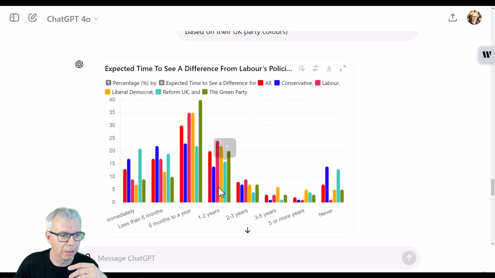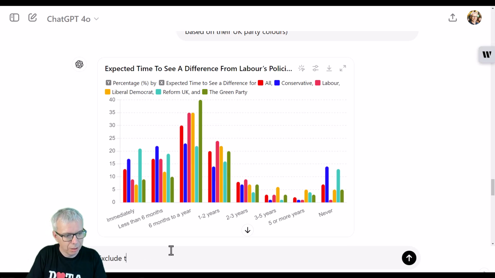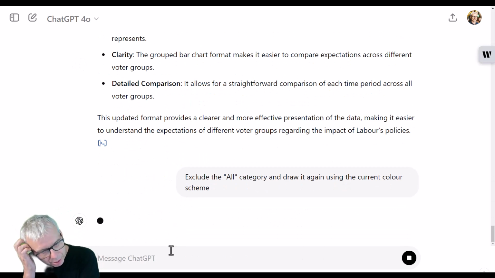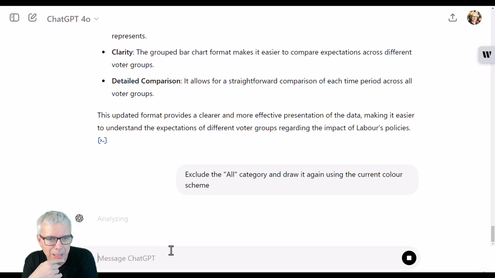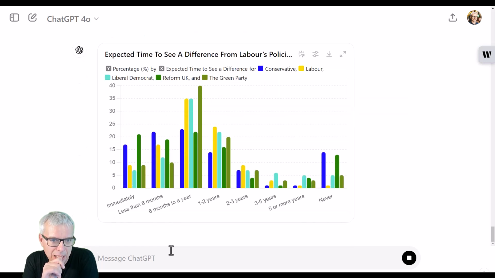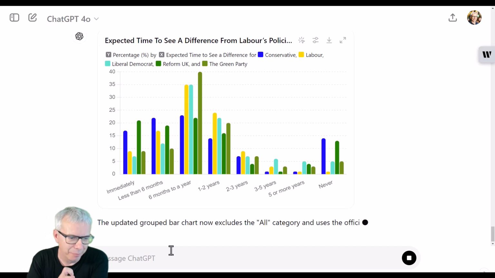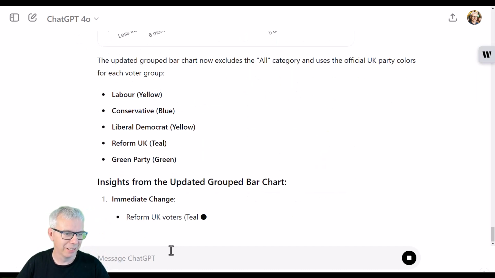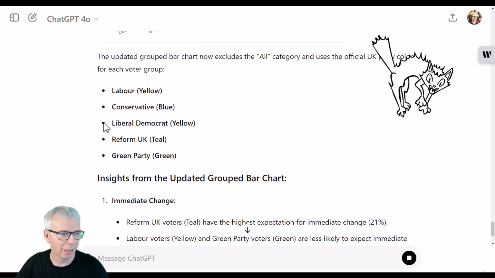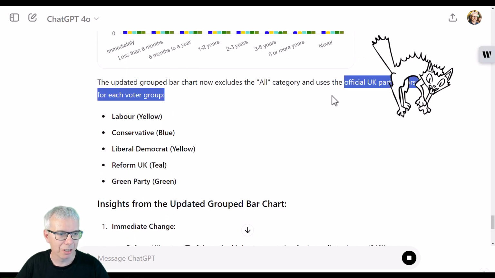I'm going to exclude the all category and draw it again using the current colour scheme. The all is useful, but I'm just trying to tease and see if we can get down to a better view of this chart. All right. Whoa. The official UK party colours for... See, look. Yeah, Labour yellow.